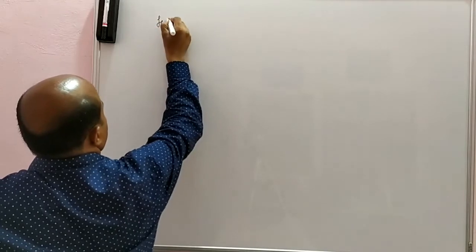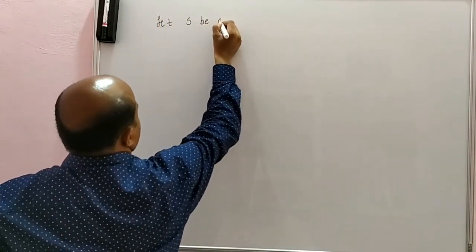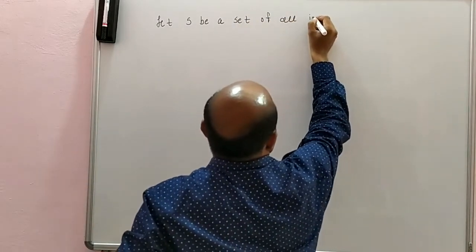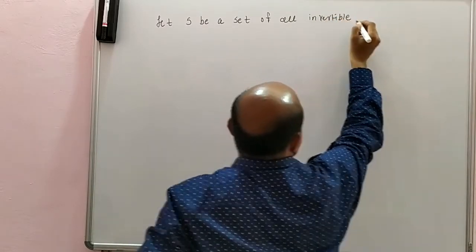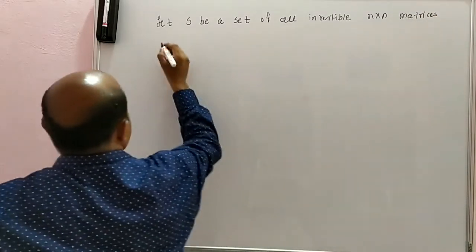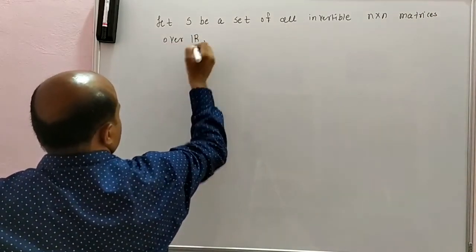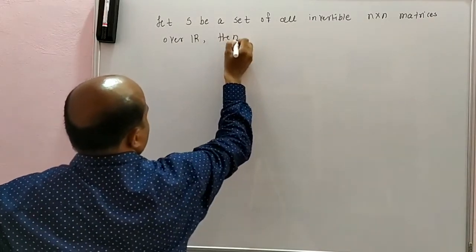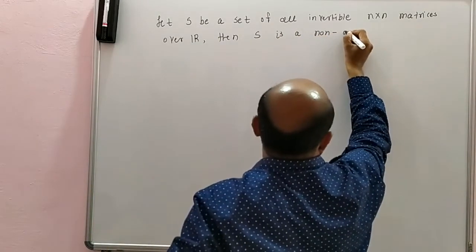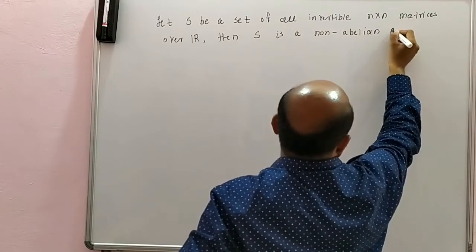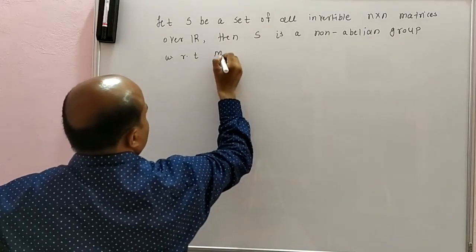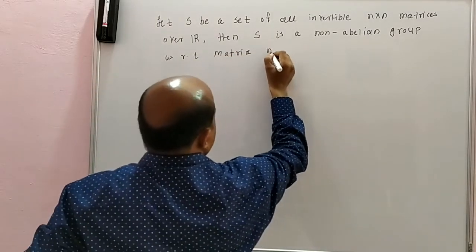Let S be the set of all invertible n cross n matrices over R, then S is a non-abelian group with respect to matrix multiplication.